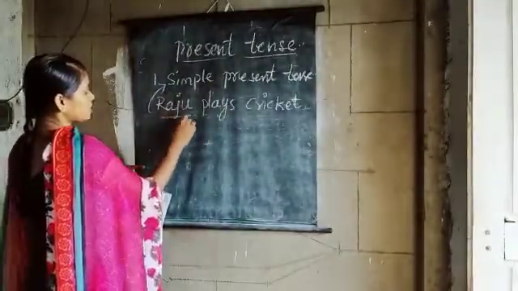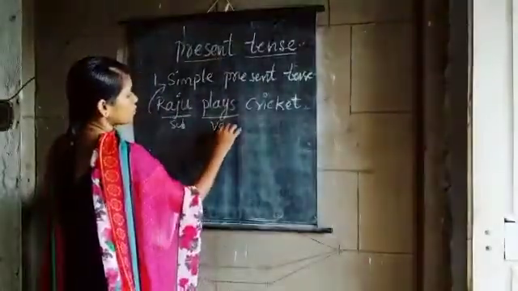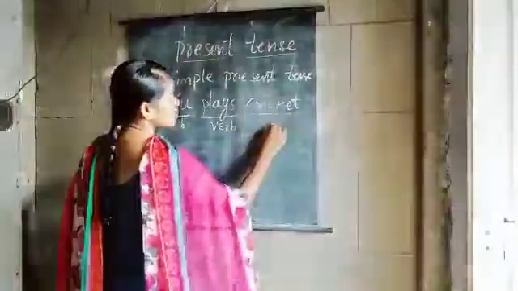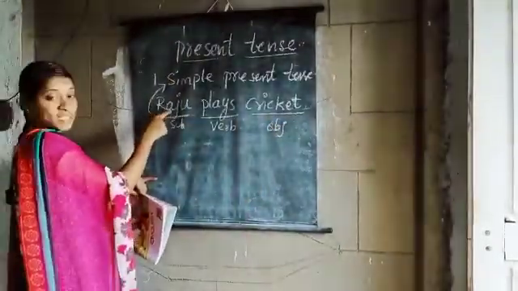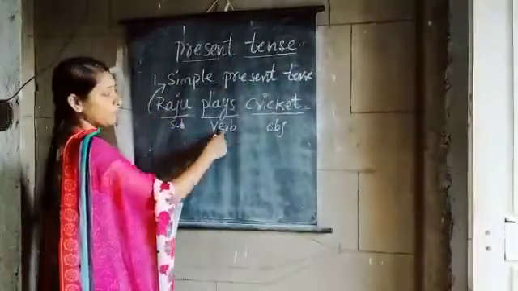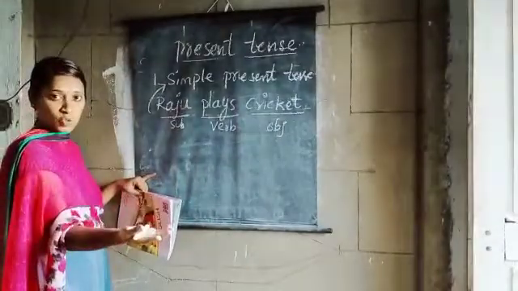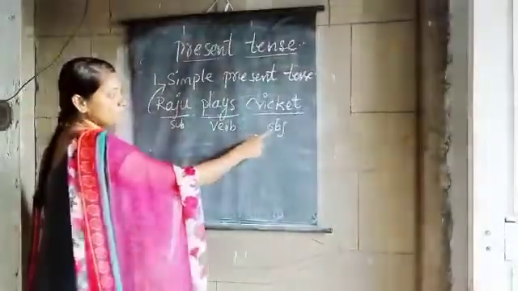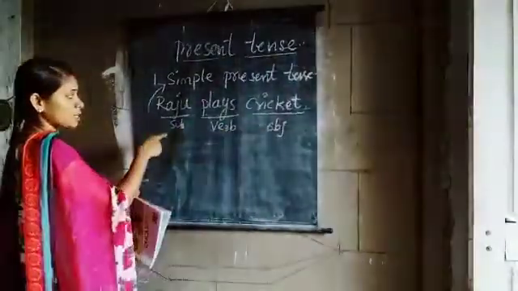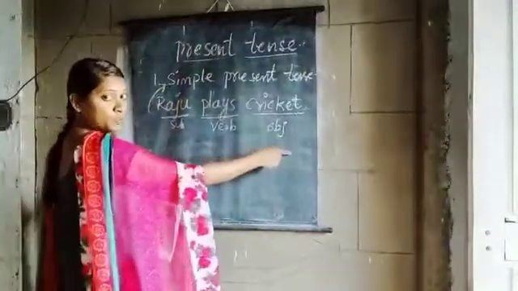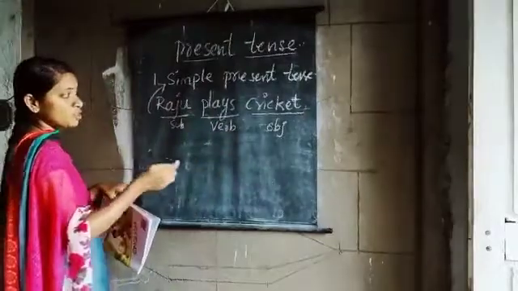So, Raju plays cricket. Okay children, Raju is subject, plays is verb, and cricket is object. Remember, when you change it into passive voice, the object becomes subject and the subject becomes object. It will be an interchange of subject and object. So we shall see now.